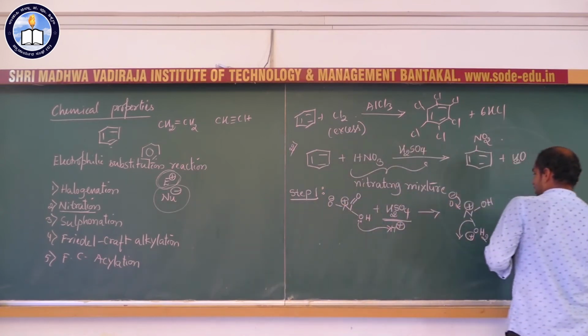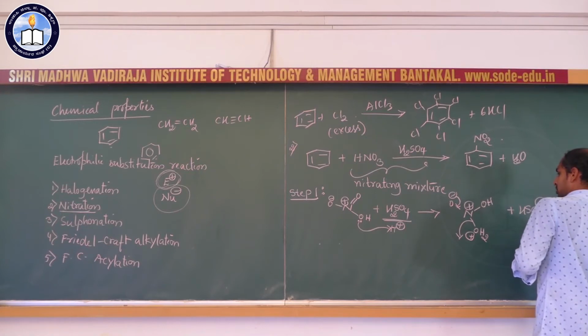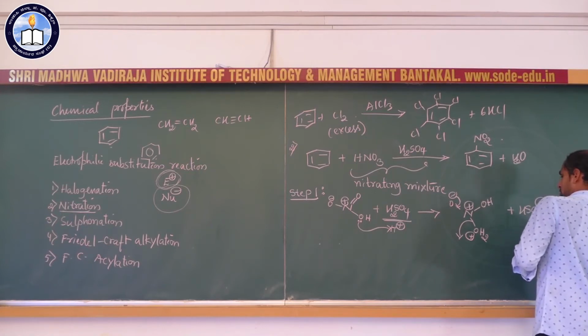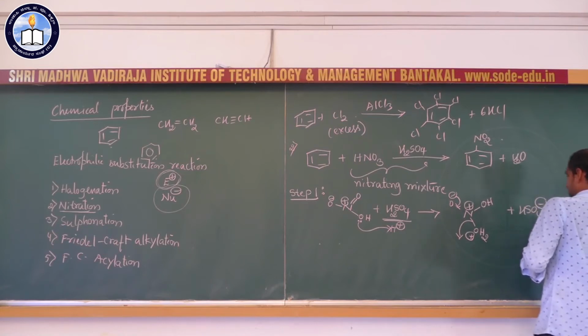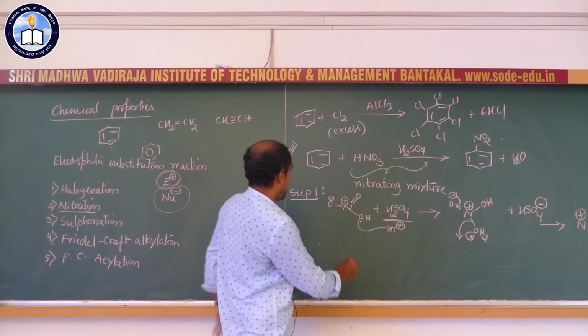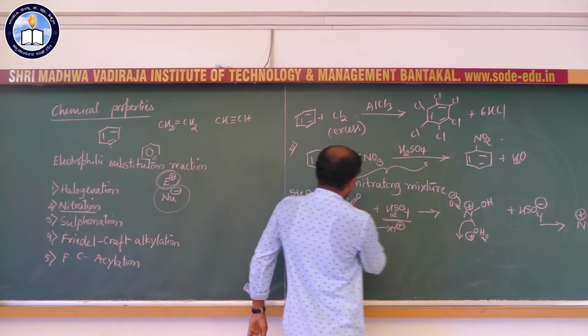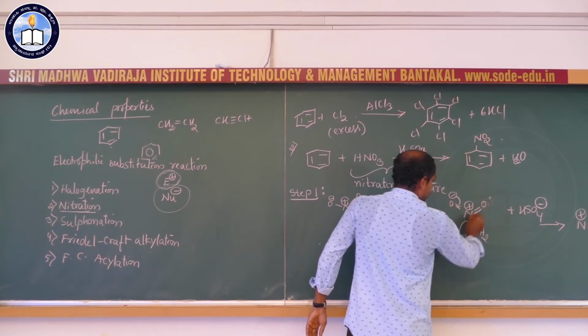As a result, we get NO2 plus and a water molecule. Sorry, I made a mistake here. It is N double bond O, not OH.